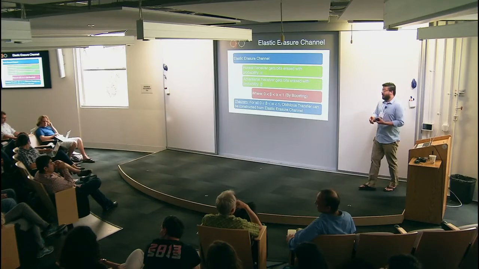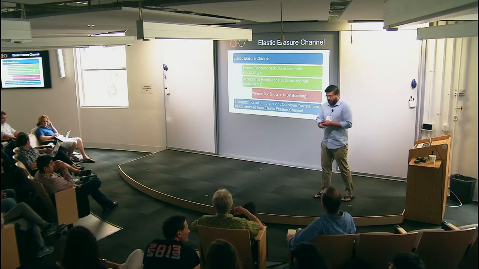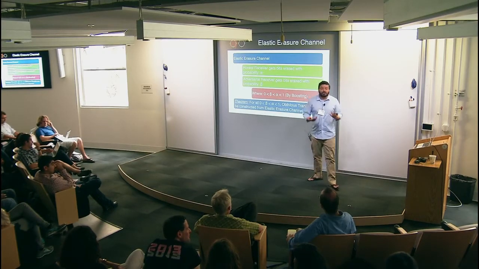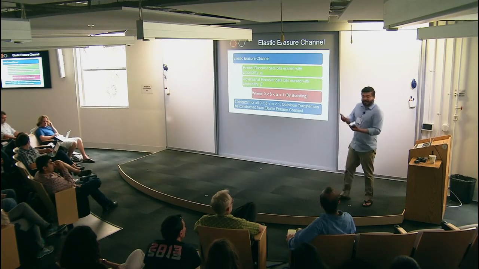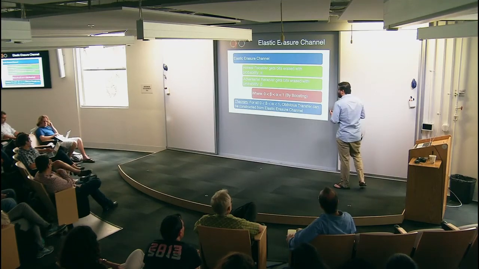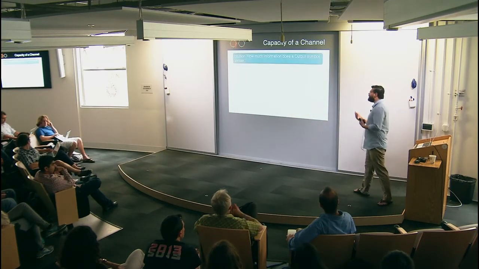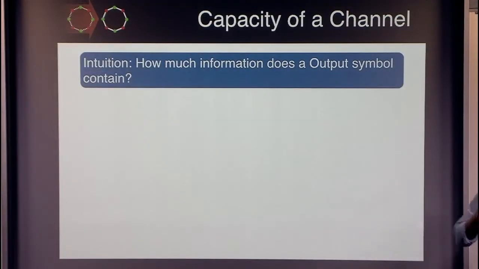It's no longer an elastic channel. So let's go ahead and try to see why exactly our protocol worked. I gave you a protocol, I gave you a proof, but why exactly did it work? To do that, let me introduce the notion of capacity of a channel. Intuitively, it means how much information an output symbol carries about its input symbol.